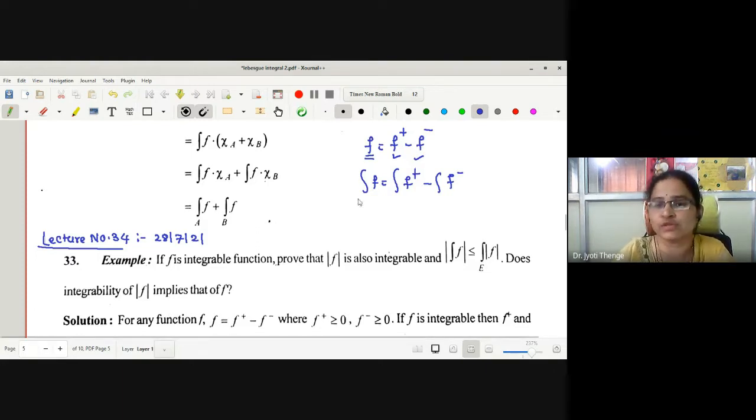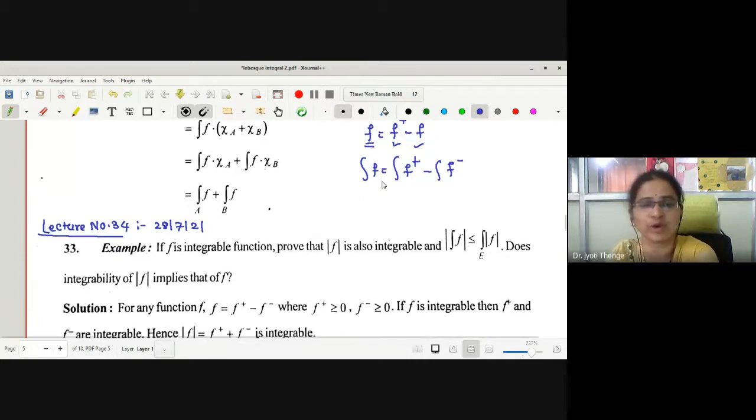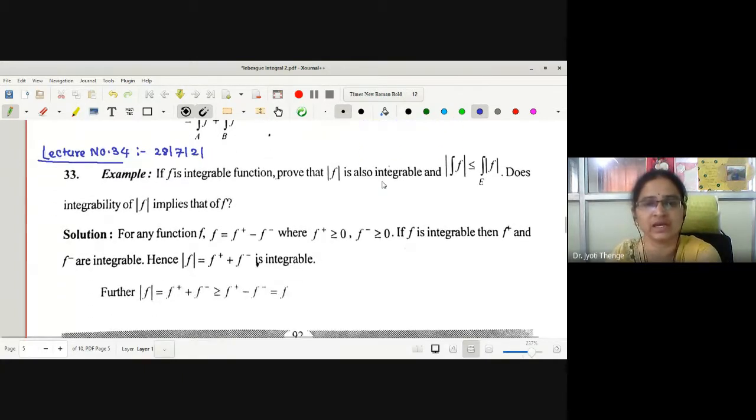Also, we have seen one proposition on this. What is the proposition? It is regarding the operations of integration, right? Integration of cf is c times integration f, integration of f plus g is integration f plus integration g, and much more. Four points we have proved in all in the last lecture.